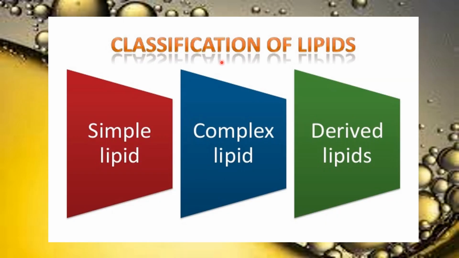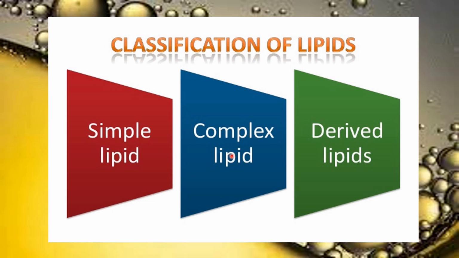Next one is classification of lipids. We can classify the lipids into simple lipids, complex lipids, and derived lipids. We'll see what simple lipids, complex lipids, and derived lipids are in detail in the next class, since this is an introduction to the lipids chapter. So what are simple lipids? They are triglycerides, that is one glycerol molecule and three fatty acids.